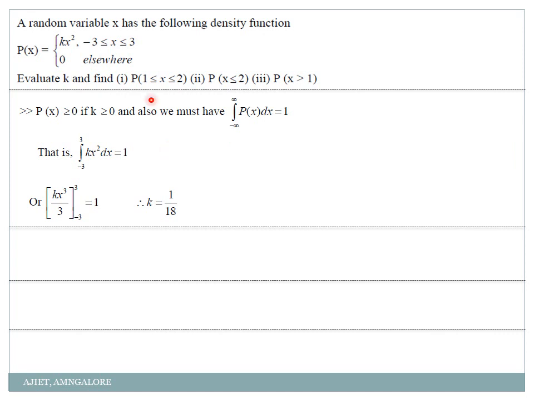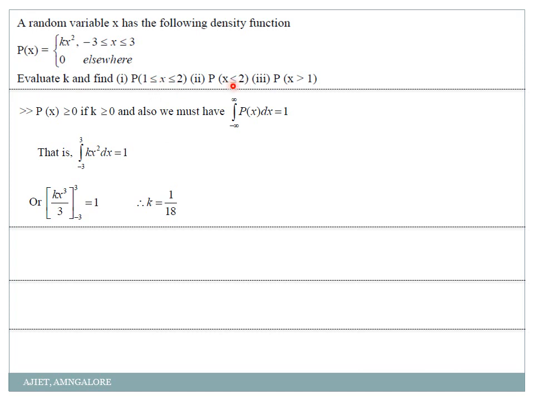Okay, next they are asking you to find the probability of x between 1 and 2. How will you calculate? With the limit you just take 1 to 2, because minus 3 to 3 means these points 1 and 2, will it lie between minus 3 and plus 3? Yes, 1 and 2 will lie between minus 3 and plus 3, so no problem, you can directly take integration from 1 to 2.